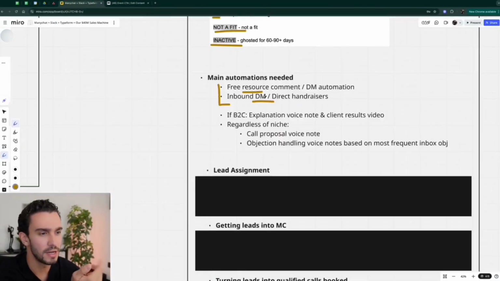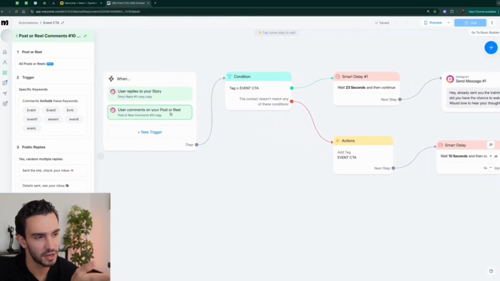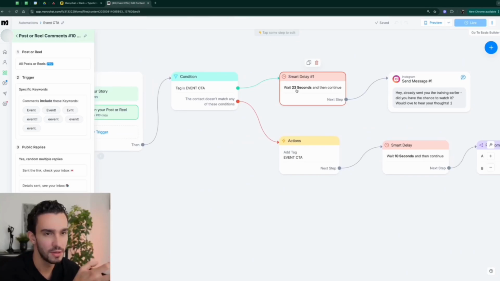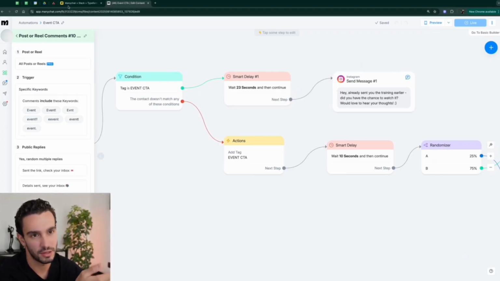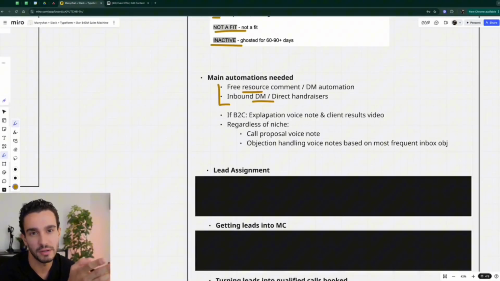Now for the more intent based, right, like DM, like direct hand raisers, it's super easy. You just have the trigger, then you basically have a small delay. So you don't instantly send out the message, you just give it some time to make it seem like it's actually you responding. And then it would be something along the lines of, hey, appreciate you reaching out. What has you interested in learning more about this? Or, what are you based out of? Is typically the main one that we use, especially with B2C.